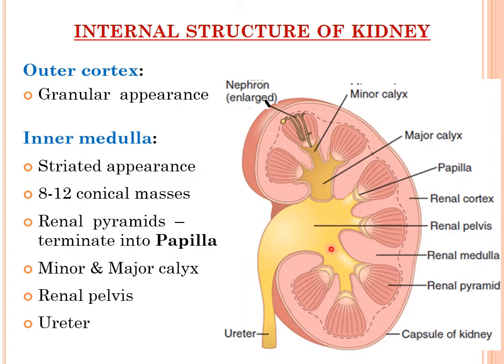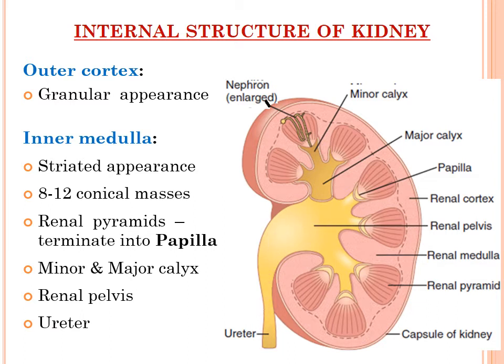Similarly here. All these major calyces ultimately join to form the renal pelvis. All the major calyces join to form a combined structure, and this renal pelvis will continue as the ureter.